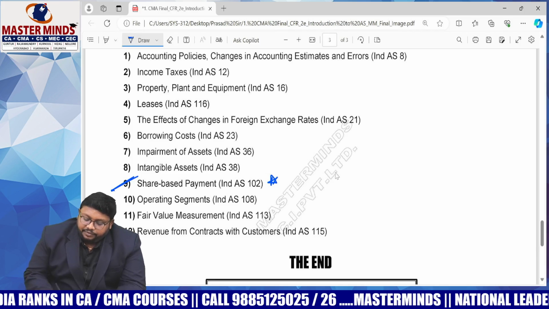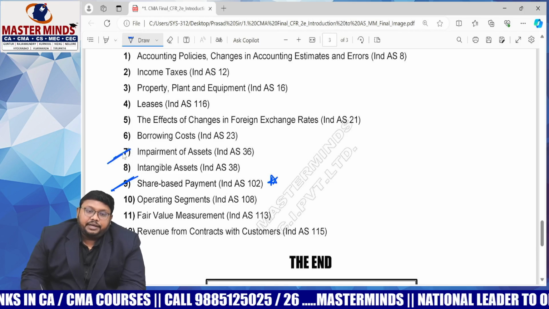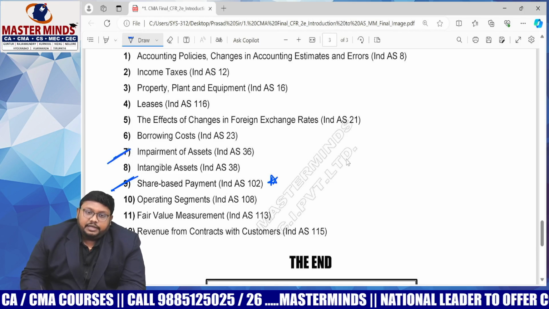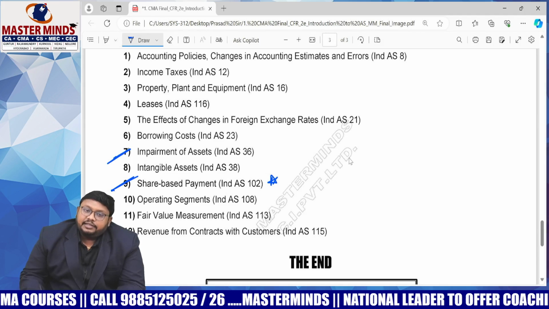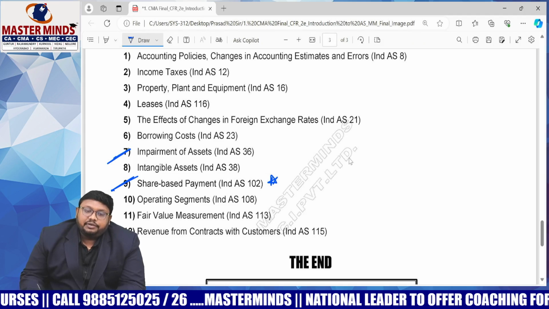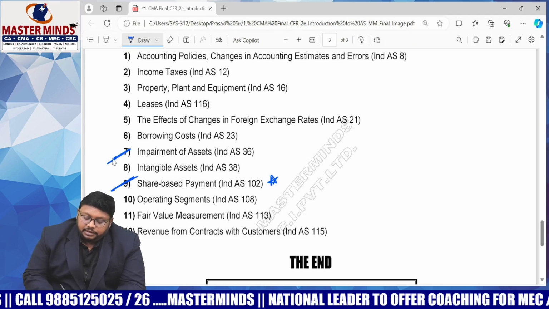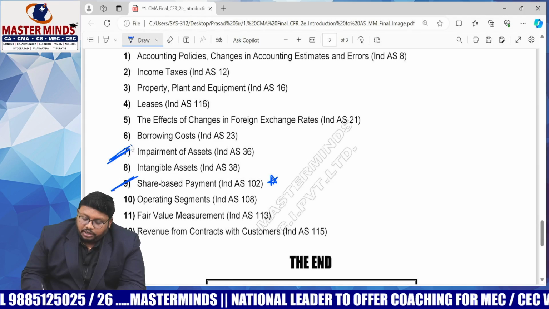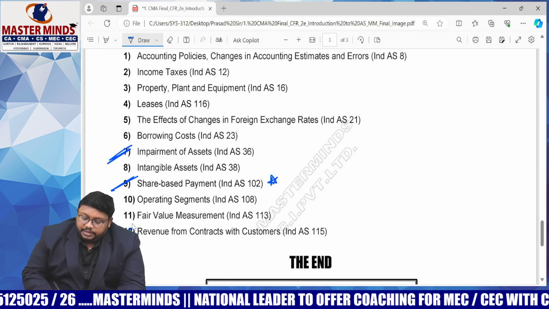Then after that, we have impairment of assets. They are asking repeated questions from impairment of assets, the calculation of impairment loss. Either in a multiple choice question or in a direct question, they will ask you to find out the impairment loss from impairment of assets.